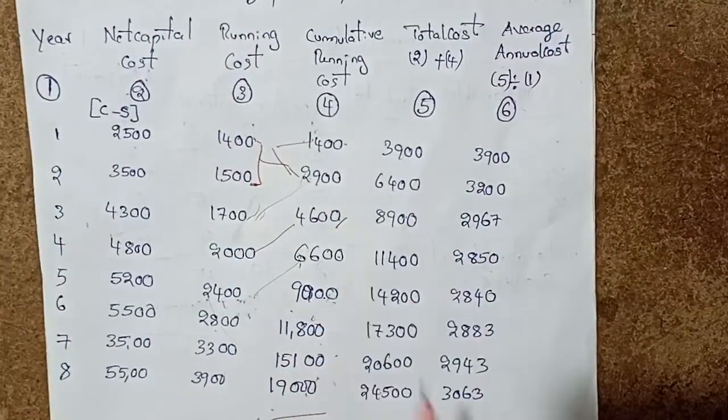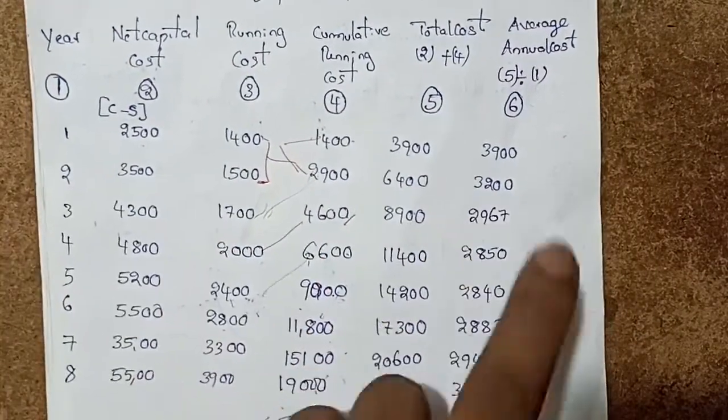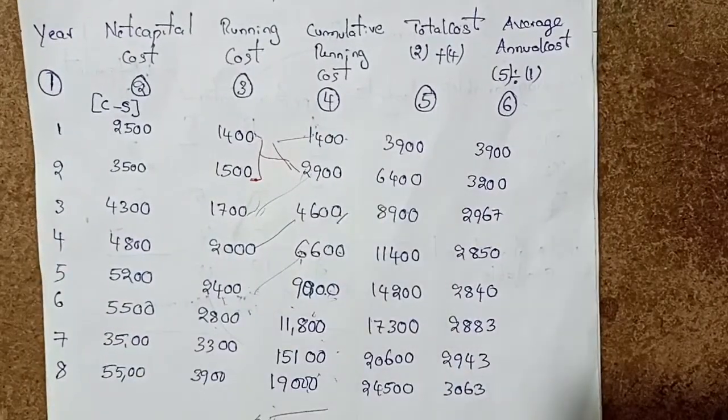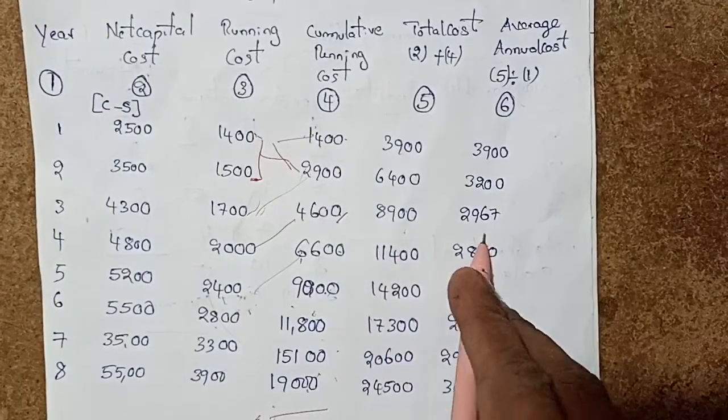Total cost divided by year gives the average annual value. So for the second year, 6,400, and for the third year, 8,900 divided by 3.